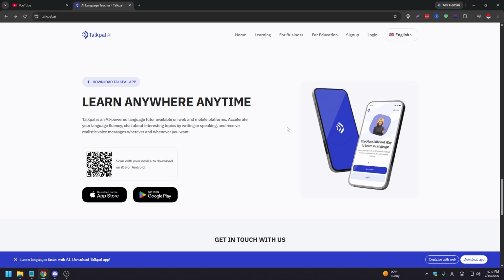Learn anywhere, anytime. So you can use this on your mobile device, on your iPhone, on your Samsung Android phone. You can even do this on the web. So these are the features that they are providing.